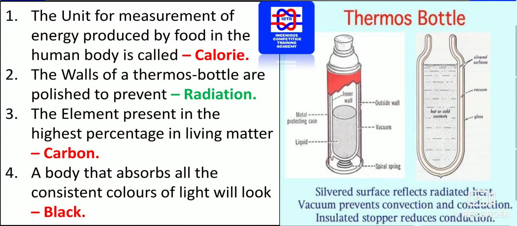The walls of a thermos bottle are polished to prevent radiation. This is one thing you have to remember, how exactly the thermos bottle works. The walls are polished to prevent radiation. The silver surface reflects radiated heat. The vacuum prevents convection and conduction. The insulated stopper reduces conduction. This is what exactly happens here.